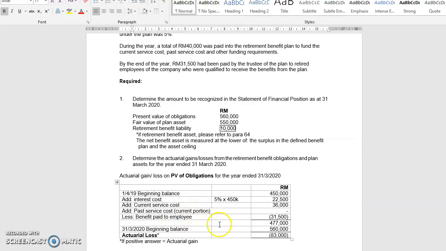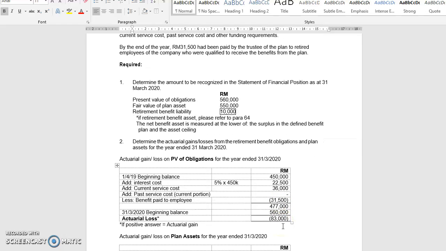But remember, this past service cost must be the current portion. After that, remember the last paragraph, we have payment made to the retired employees. Since payment made to the retired employees is the amount that will reduce the obligation, that is why this benefit paid will be deducted. So after you deduct this amount, you will get 477, and then what? And then you have to minus the ending balance.